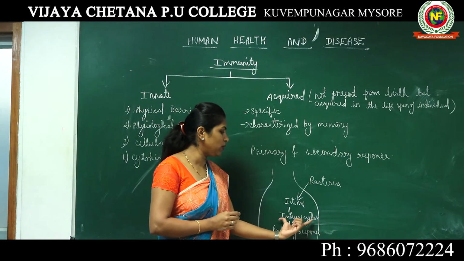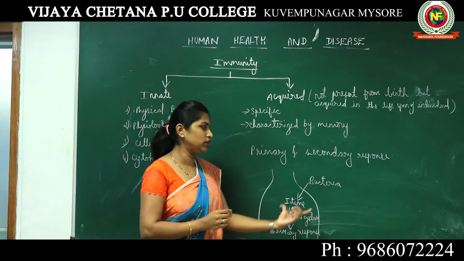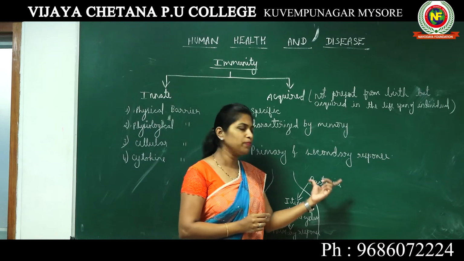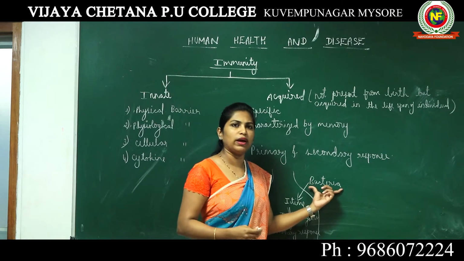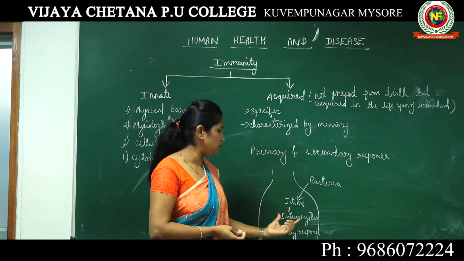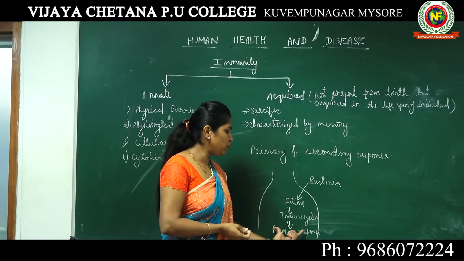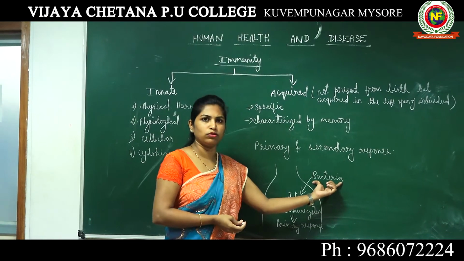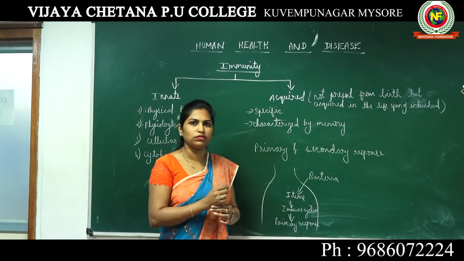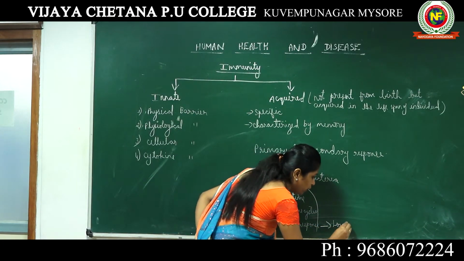Response produced by your immune system for the primary attack of any particular pathogen. Here I have taken an example of bacteria. In place of bacteria, you can take any virus or any fungus, or any microorganism for that matter. So the response given by your immune system in the first encounter of any particular pathogen is known as primary response. Now, primary response is always of low intensity.